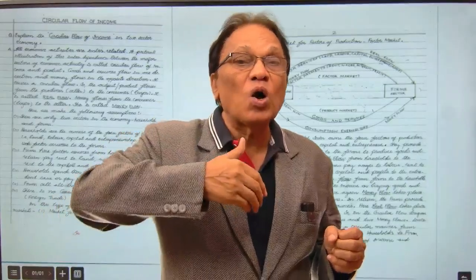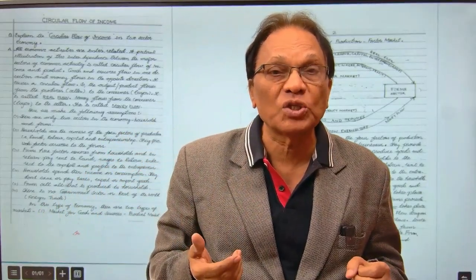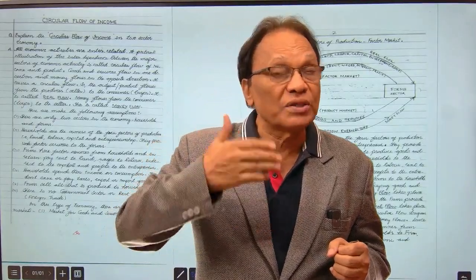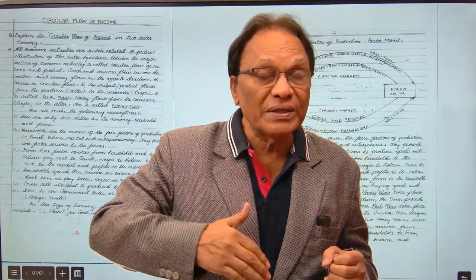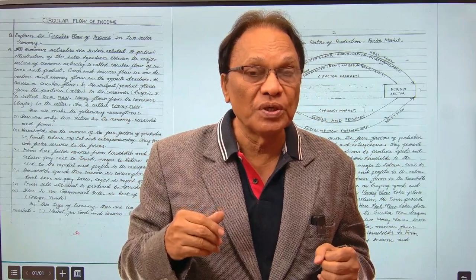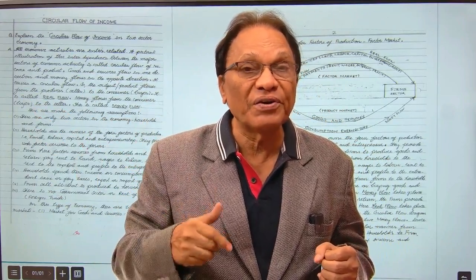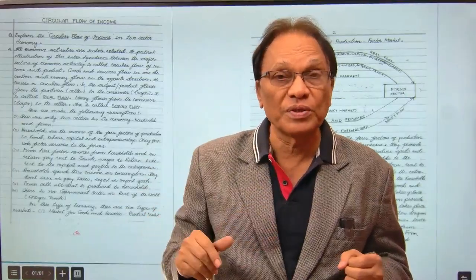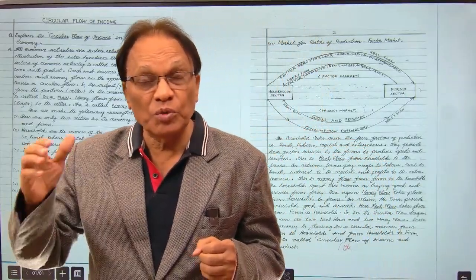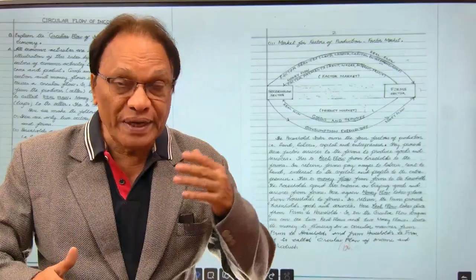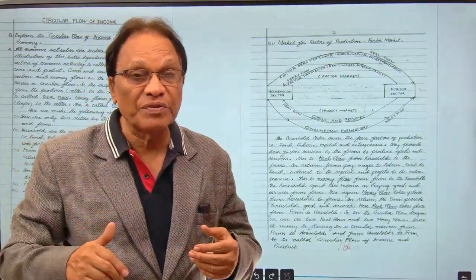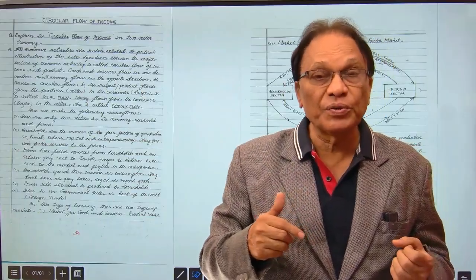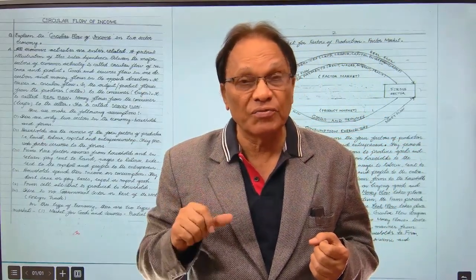For example, households are the owners of 4 factors of production: land, labor, capital, and enterprise or entrepreneurship. They provide these factor services to the firms to produce goods and services. Here, we can say real flow is taking place from households to the firms. When the firms give goods and services to the households, real flow is taking place from the firms to the households. That is real flow. Watch the other short video on what exactly is real flow.